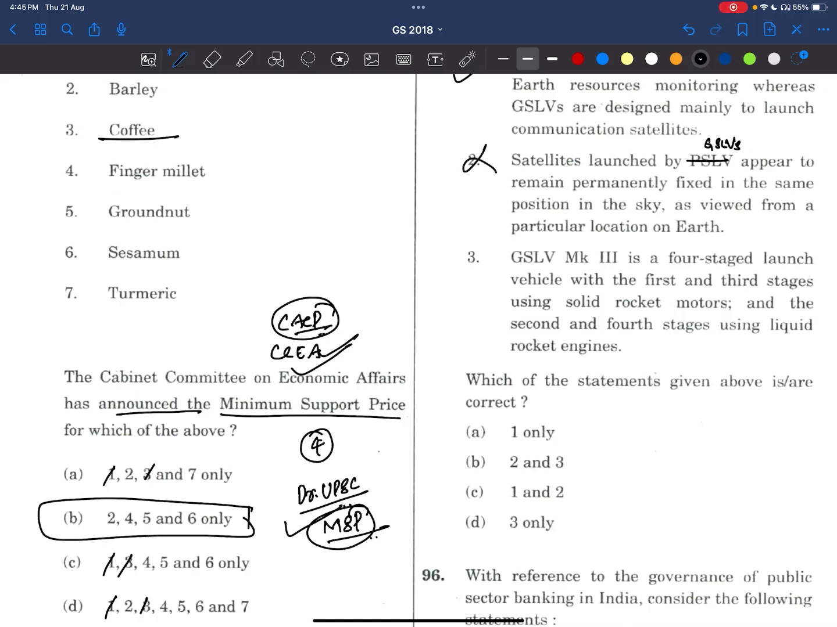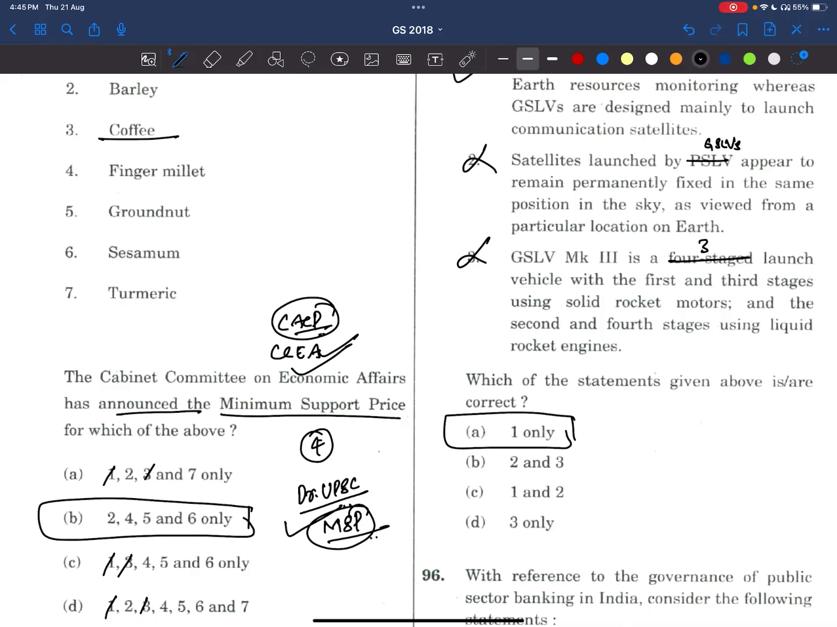Now, GSLV Mark III is 3 stage: solid, liquid, and cryogenic, friends. So this is also wrong. Answer is one only.